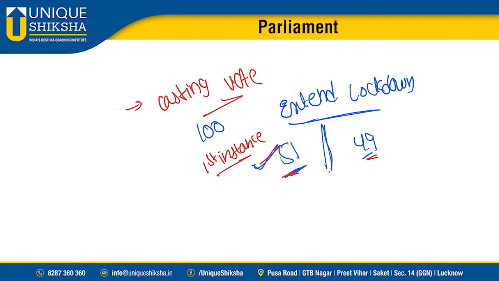This is first instance. Okay, so when any resolution is moved, the speaker doesn't have the right to vote in the first instance. When can the speaker vote? He only has the power of casting vote. What is this casting vote? When there is no clear majority, when the decision is tight. Suppose 50-50, what decision will you be taking?